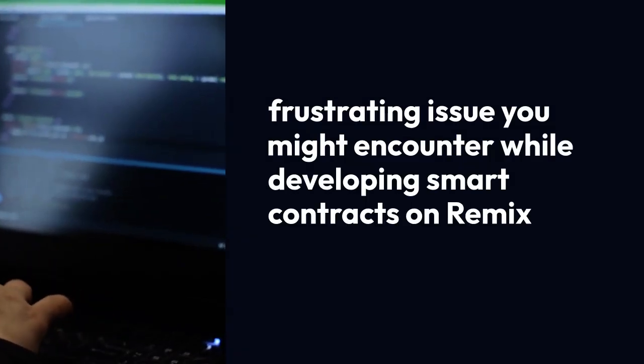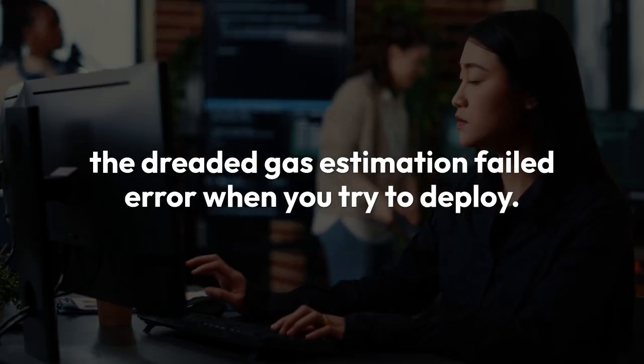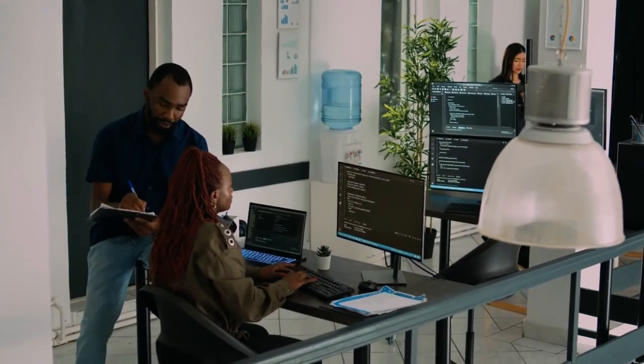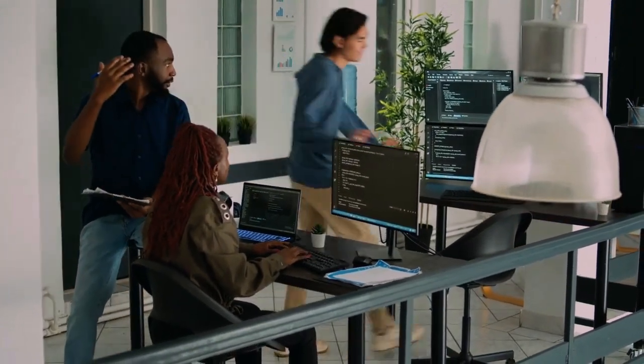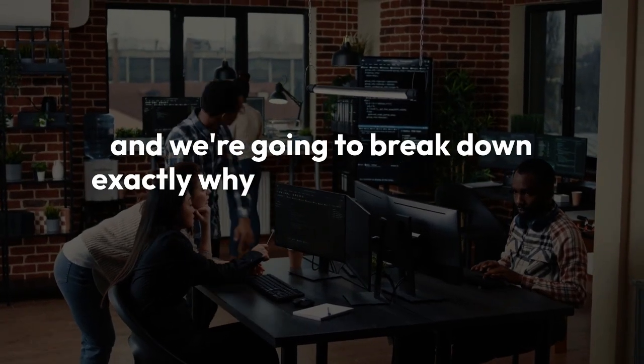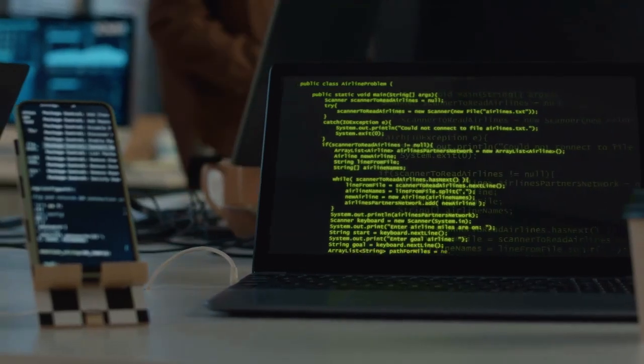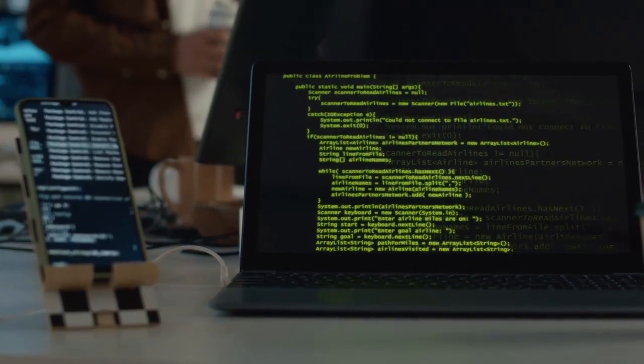Smart contracts on Remix, the dreaded "gas estimation failed" error when you try to deploy. It can halt your progress, leaving you wondering what went wrong. But don't worry, it's usually not as scary as it sounds, and we're going to break down exactly why it happens and, more importantly, how to fix it. Let's get right into understanding this error and troubleshooting it step by step.